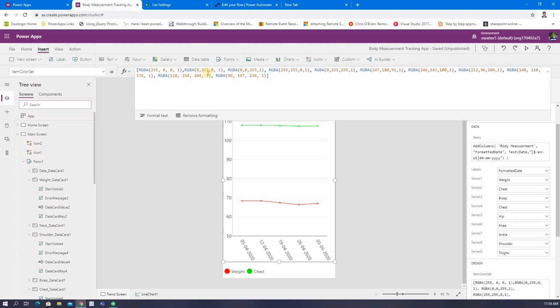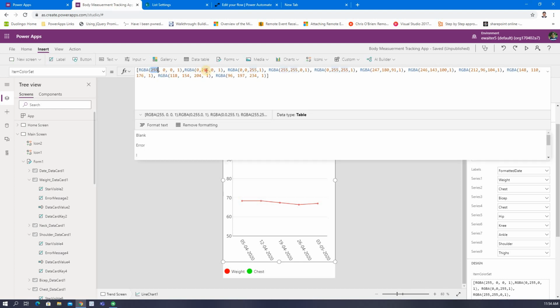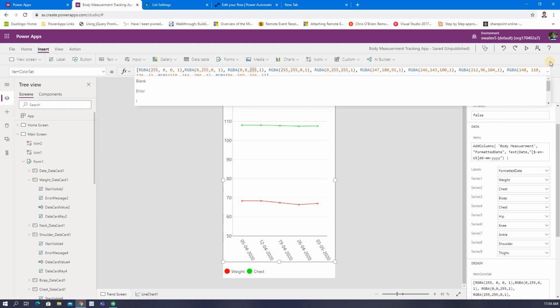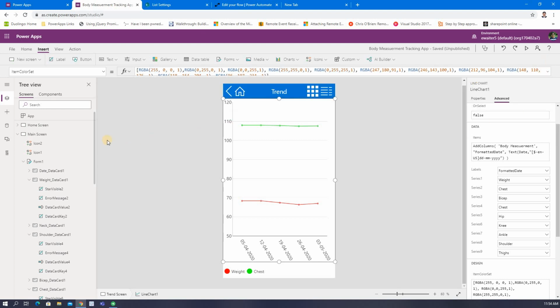If you see, I actually changed it. By default, it is not like that. By default, whenever you put one chart control, the color codes were different. But for me, I changed everything. So I made it only red, only green, only blue. So this is the way I have done it. You can change it based on your understanding or requirement.